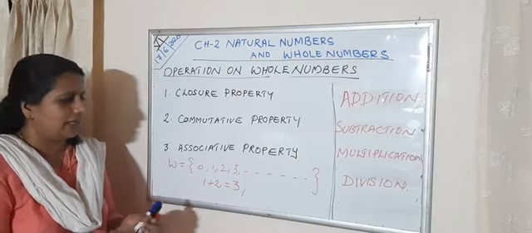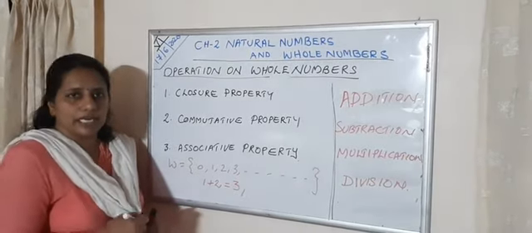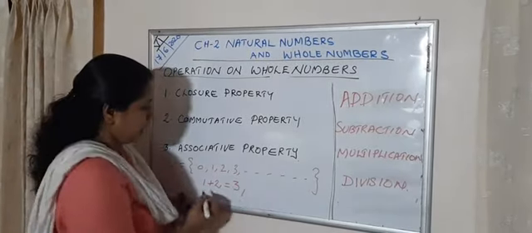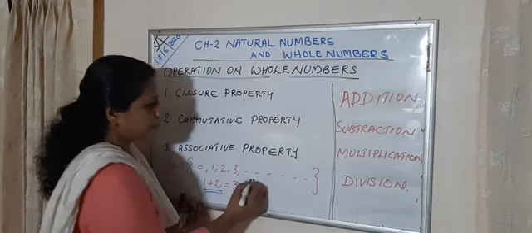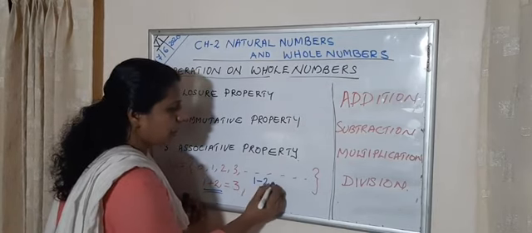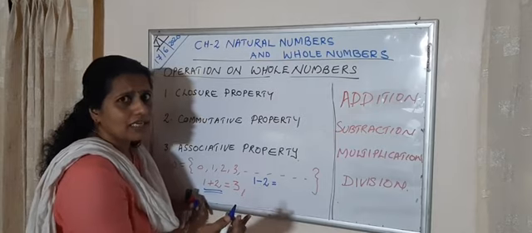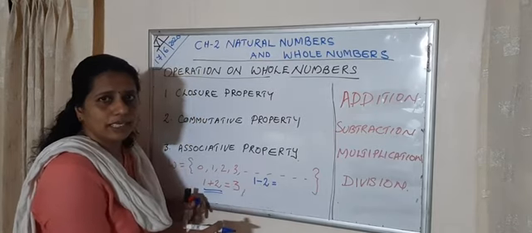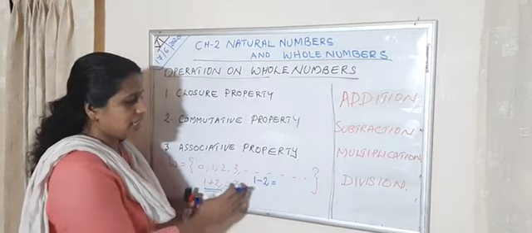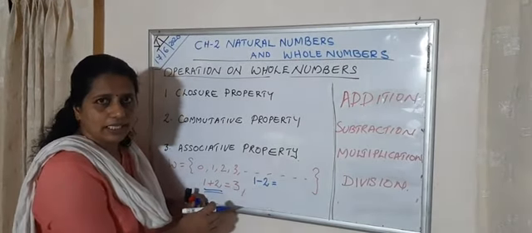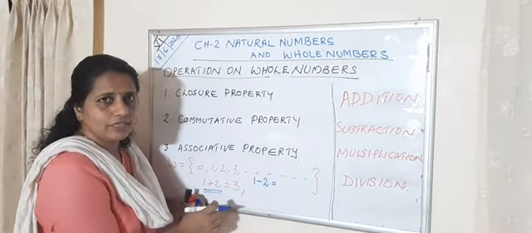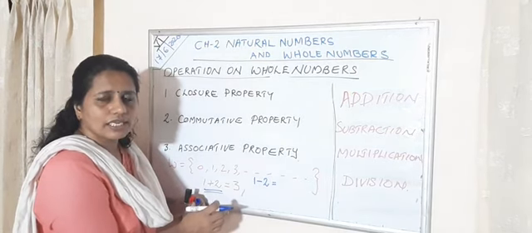In the same way, we can check subtraction. Take the same numbers 1 and 2. What is 1 minus 2? How can we subtract a bigger number from a smaller number? First you check the signs. One is positive, one is negative.